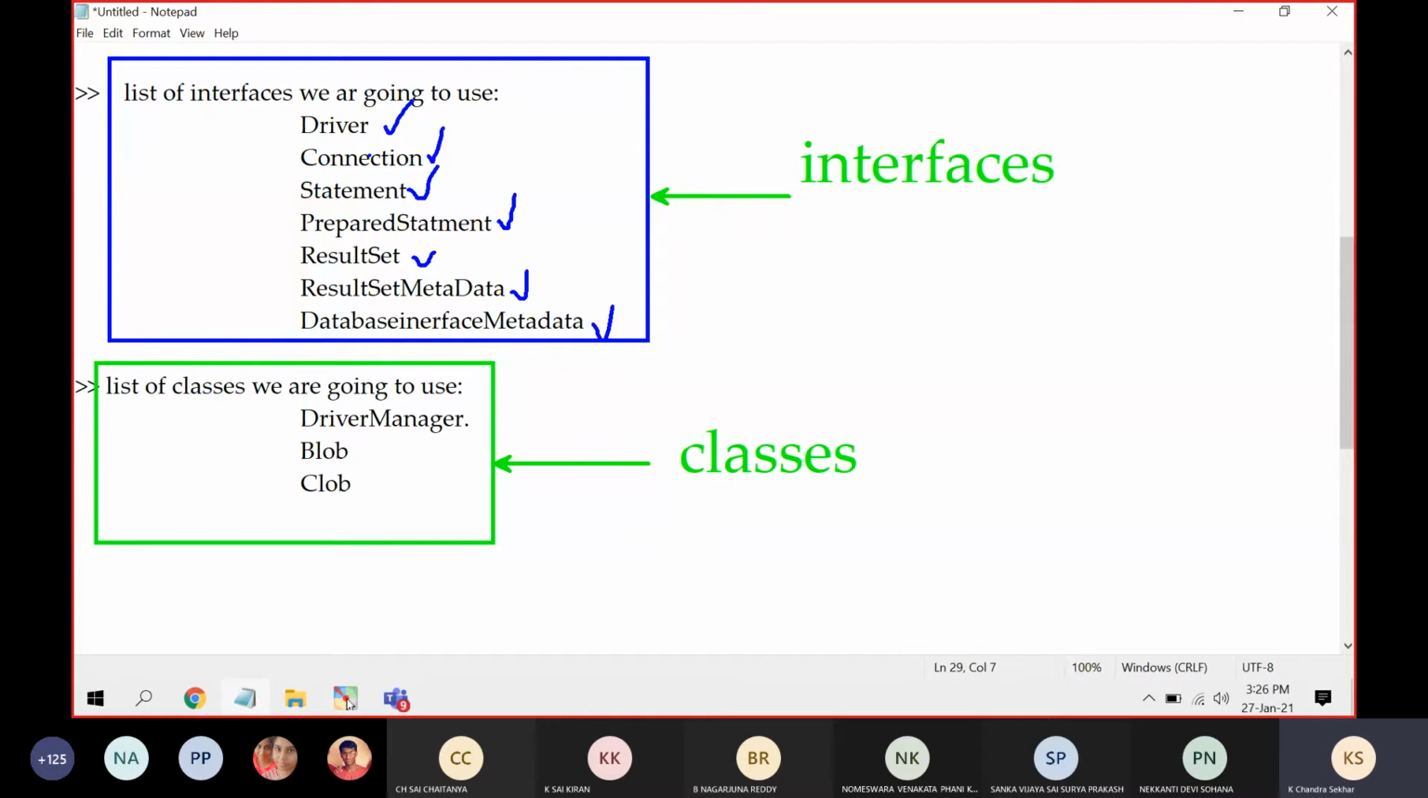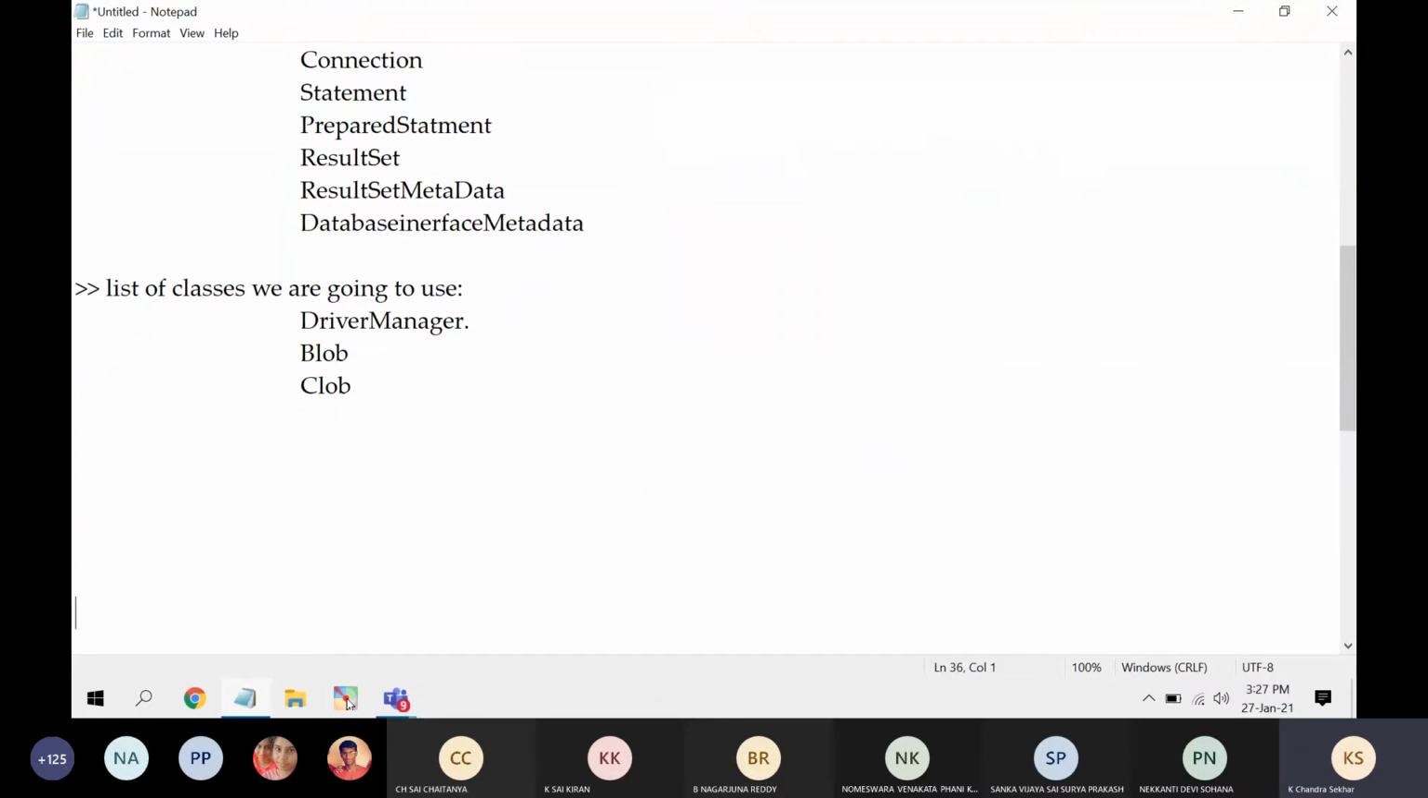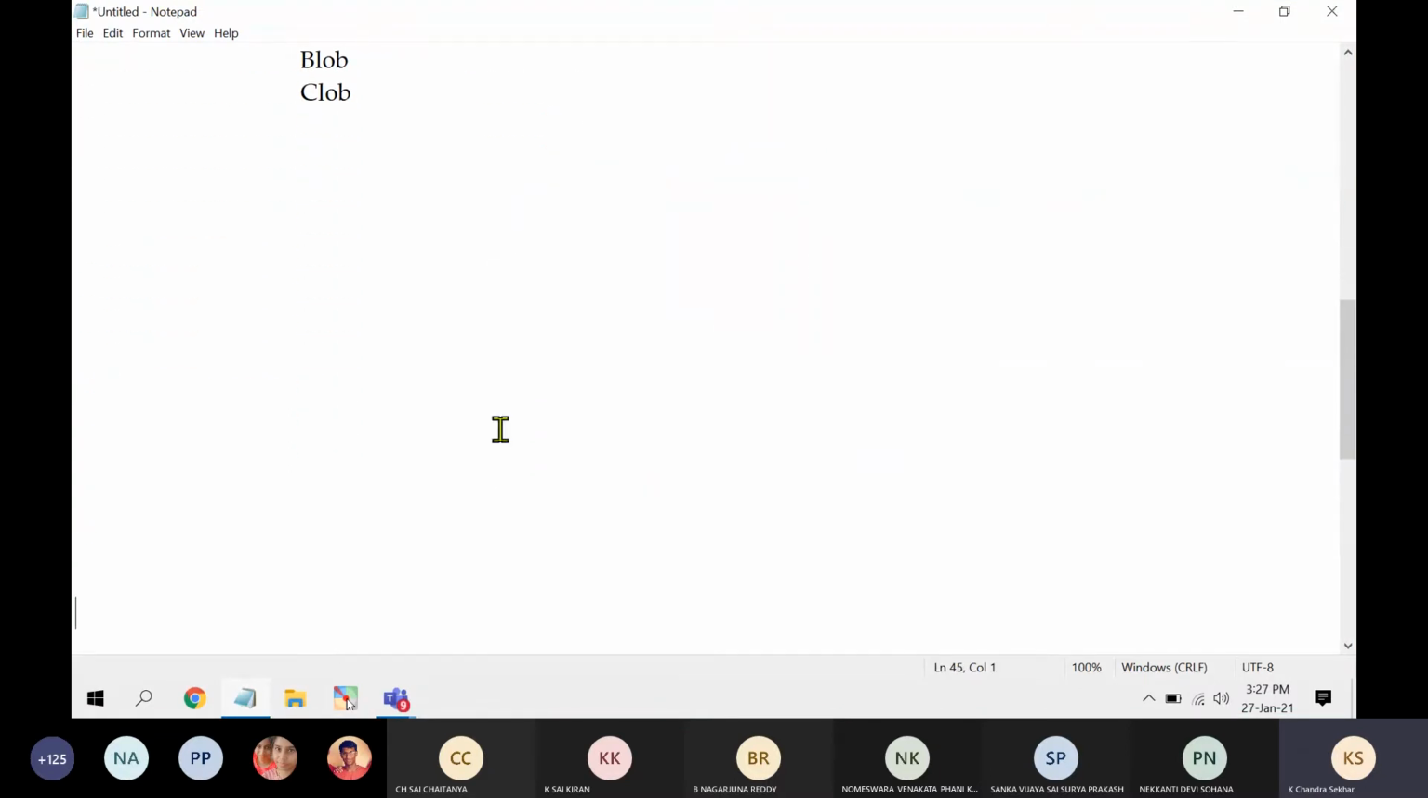You should remember all these names. We are going to make use of these interfaces, and we are going to use this list of classes. DriverManager is a class. BLOB, in capital letters, is a class. CLOB is a class. These are the list of interfaces and classes we are going to use in your programs. So next important thing: steps for JDBC connection to the database.